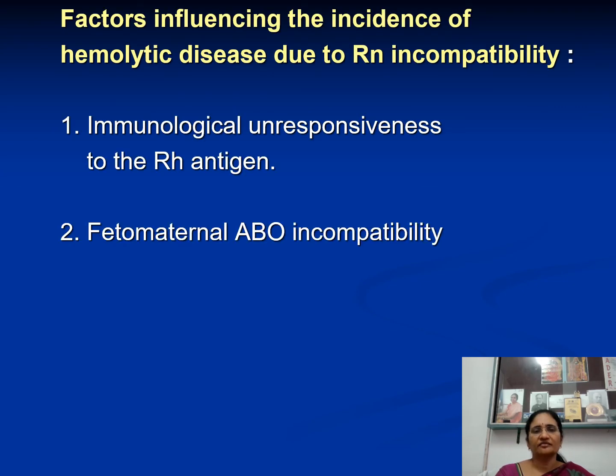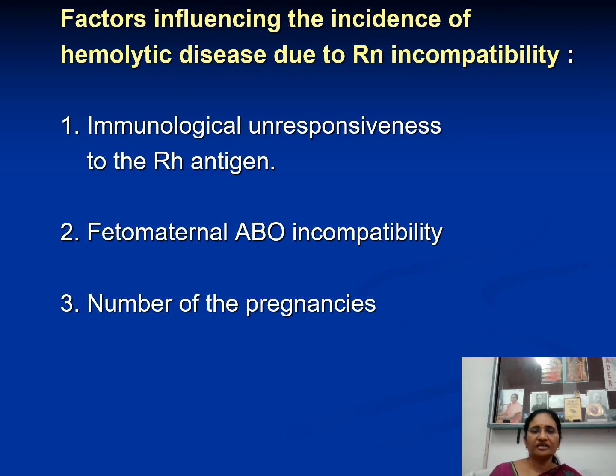And the factors influencing the incidence of hemolytic disease are, see, not every Rh negative mother carrying an Rh positive baby will develop IUD or erythroblastosis fetalis. It depends on so many factors, like immunological unresponsiveness to the Rh antigen. There are certain mothers who won't develop any Rh antibodies even though Rh antigen enters into the mother. That is called immunological unresponsiveness. Then there is no problem.